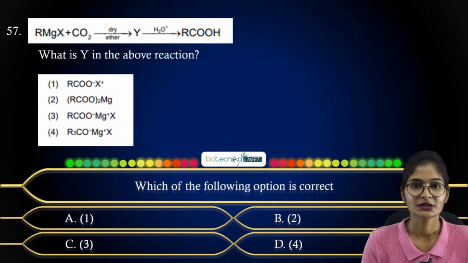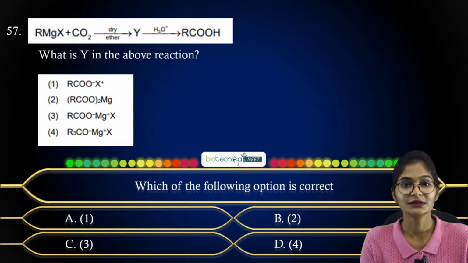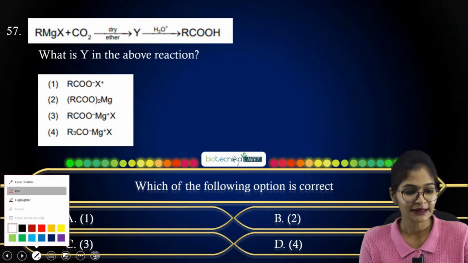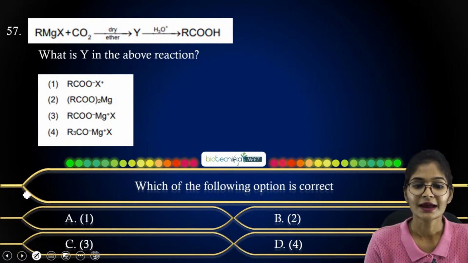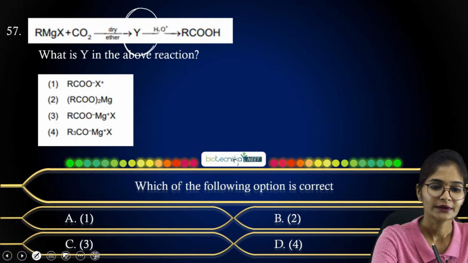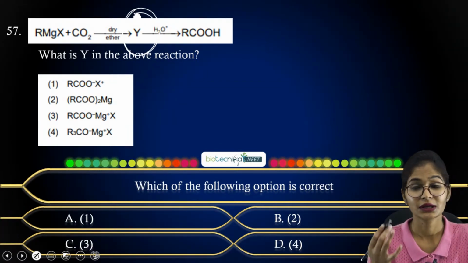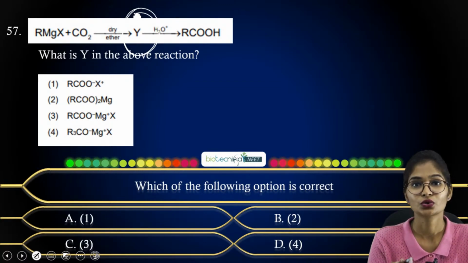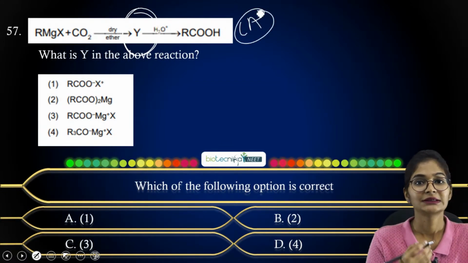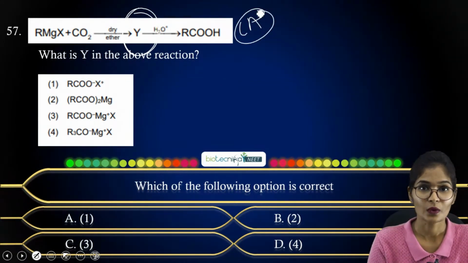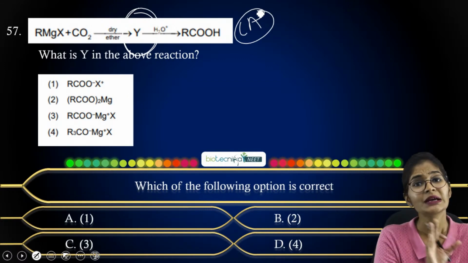Coming to your next question, that is the organic chemistry part, where they have given RMgX and CO2 also. The approach is clear. They have mentioned dry ether, and you have to find out your Y. H3O+ is further given, that is acidic hydrolysis you are doing, and you will get your final carboxylic acid product. But you have to know what is Y, the intermediate you get in between, to obtain the carboxylic acid from the Grignard reagent.